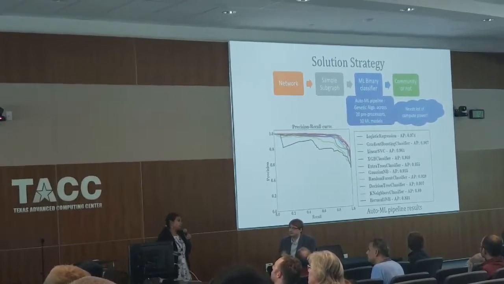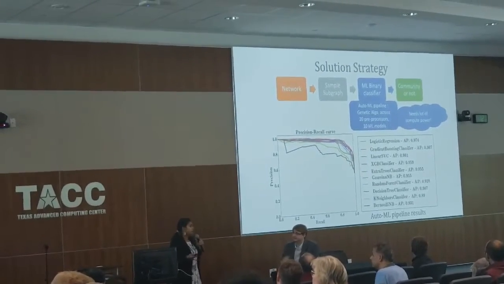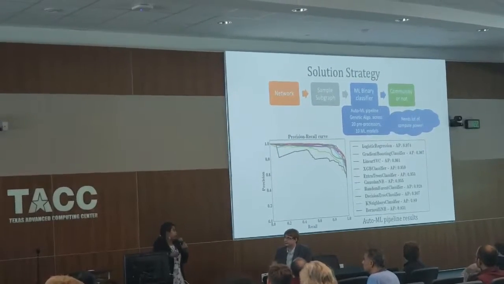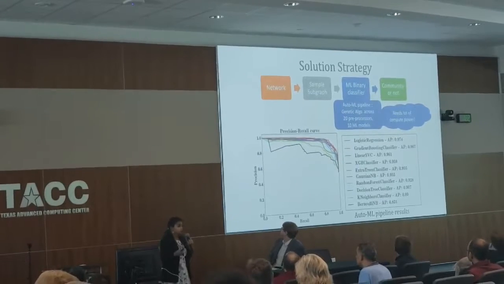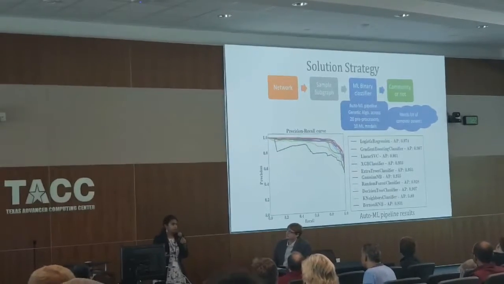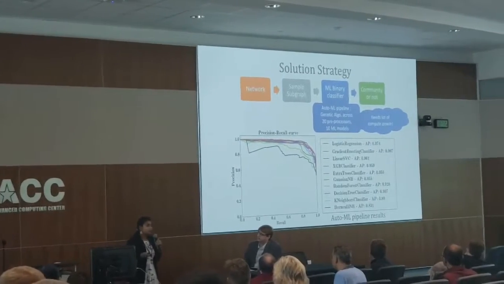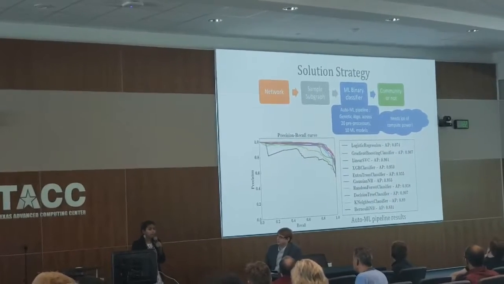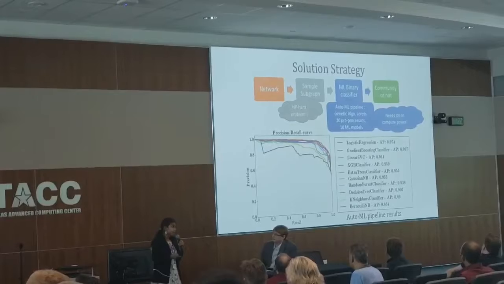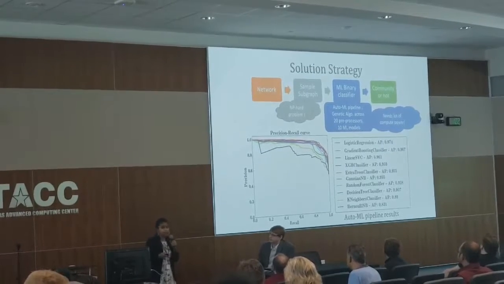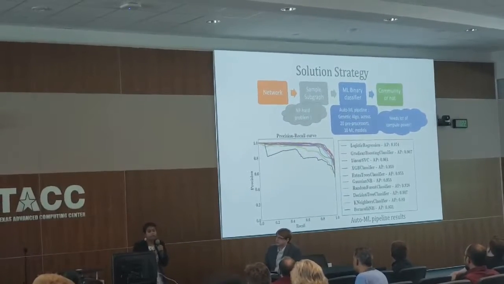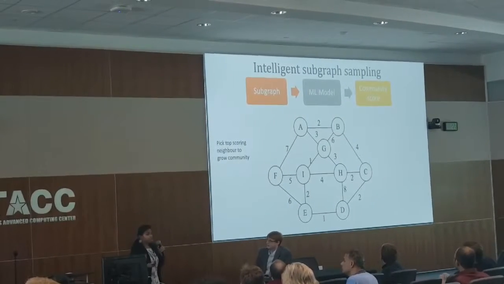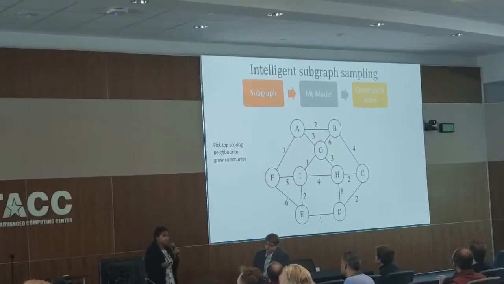And so, what are the possible challenges with using an AutoML pipeline? You want to run through a whole bunch of models. You want to see which parameters you want to use, which ones you want to cross-validate against, and so you need a lot of compute power. And similarly, moving on to the second step of actually sampling subgraphs, this turns out to be an NP-hard problem, so you need an efficient solution for this. So let's look at an intelligent way to actually sample subgraphs.